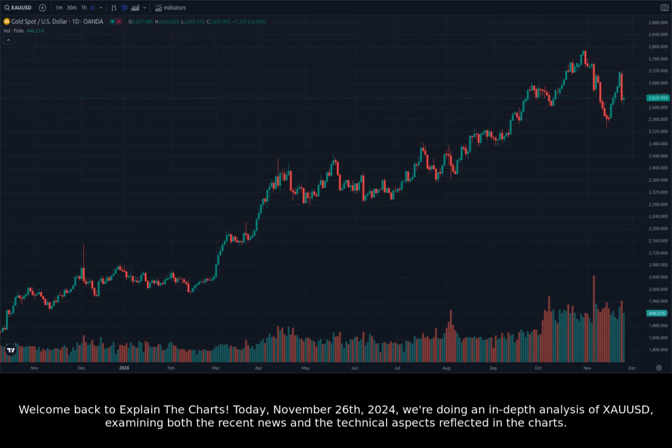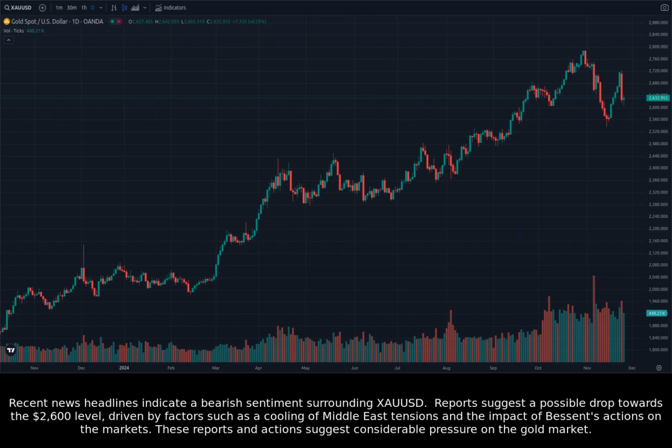Today, November 26th, 2024, we're doing an in-depth analysis of XAUUSD, examining both the recent news and the technical aspects reflected in the charts. Recent news headlines indicate a bearish sentiment surrounding XAUUSD. Reports suggest a possible drop towards the $2,600 level, driven by factors such as a cooling of Middle East tensions and the impact of Besant's actions on the markets. These reports and actions suggest considerable pressure on the gold market.